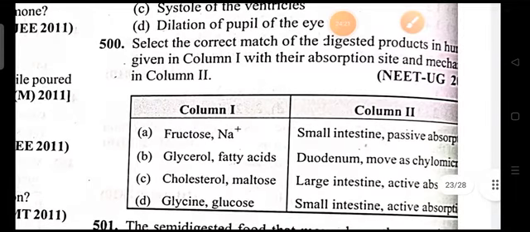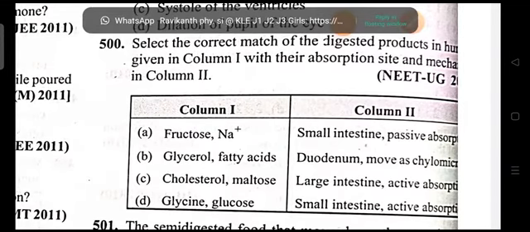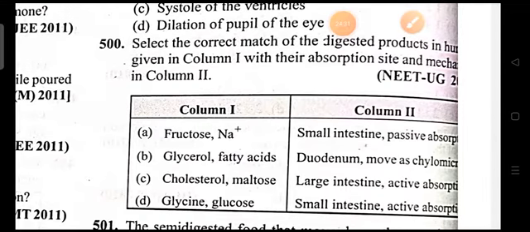508. Select the correct match of digested products in humans given in column 1 with their absorption site and mechanism in column 2. Fructose plus sodium, glycerol plus fatty acids, cholesterol, maltose, glycine plus glucose.